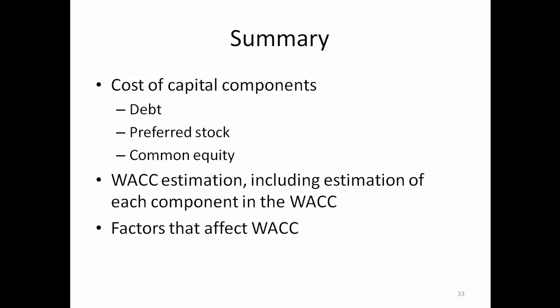So as a summary of the content in this lecture, we discussed the cost of capital and the components of the cost of capital estimation. We looked at the cost of debt, cost of preferred stock, and the cost of common equity. For the WACC estimation, we estimate each component in the WACC formula and put them together to calculate a weighted average. We also discussed the factors that would affect a company's or a division's WACC.